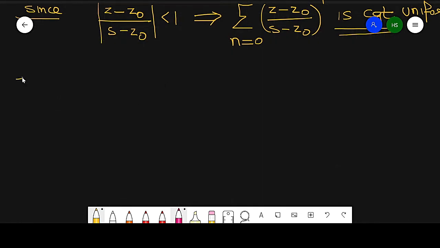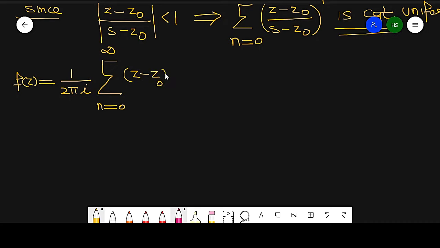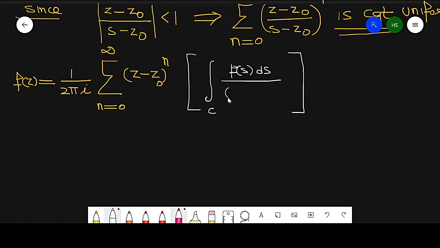In that case, f of z is equal to 1 by 2 pi iota into summation of n running from 0 to infinity, z minus z naught raised to power n, and then the integration becomes integration over c of f of s into ds over s minus z naught raised to power n plus 1.